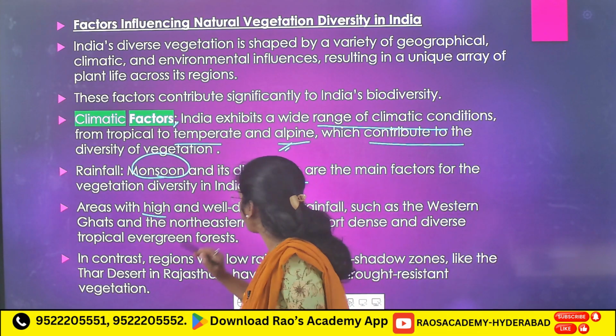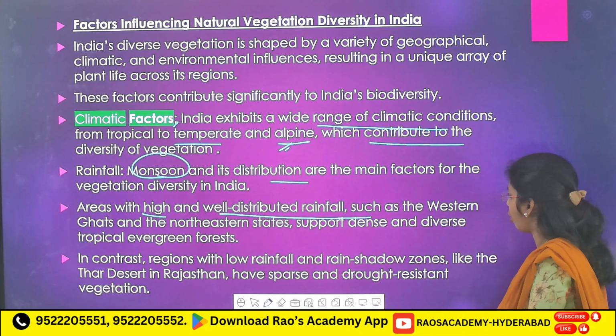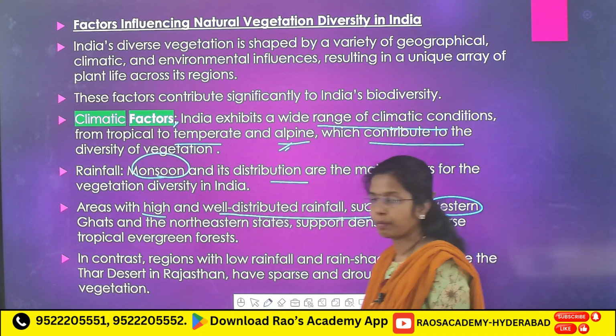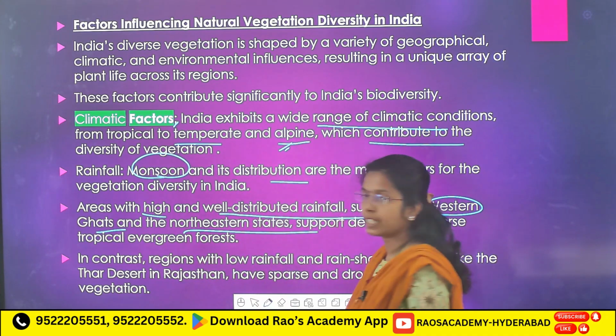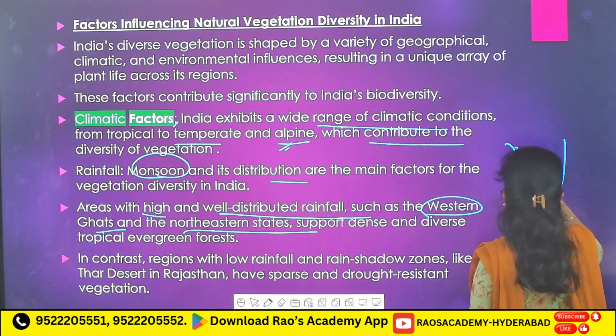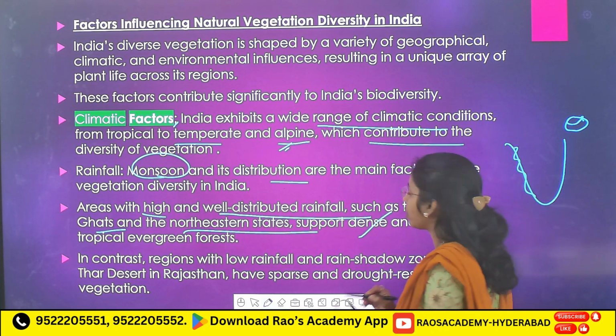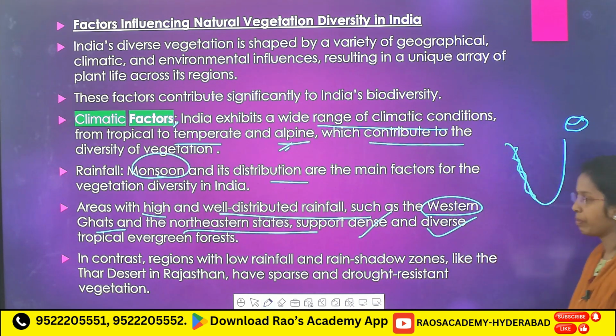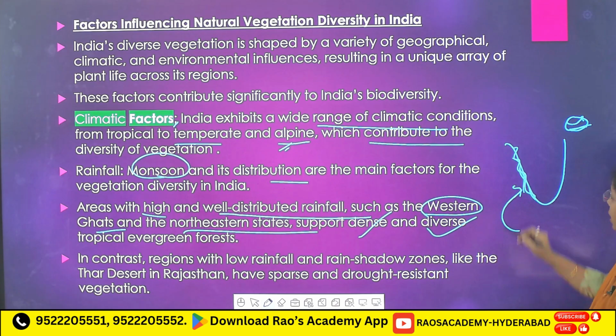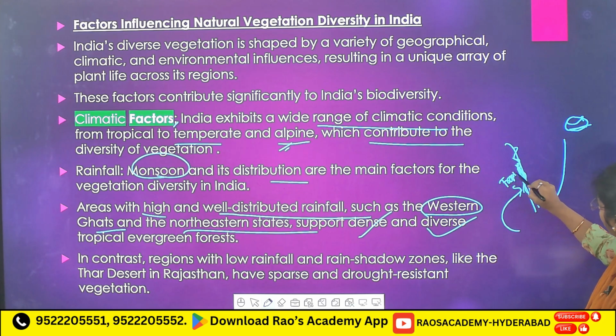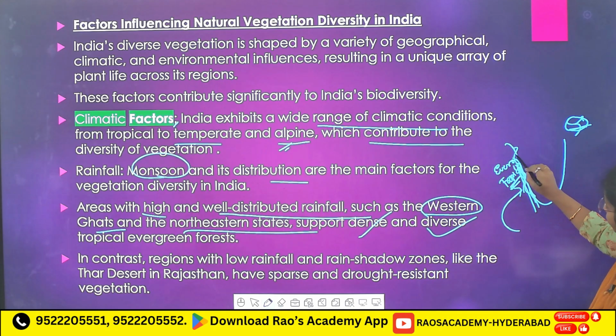Now, areas with high and well distributed rainfall such as the Western Ghats and northeastern states, here and here, we will see dense and diverse tropical evergreen forest. As the rain approaches here you will see heavy rainfall, and because of that heavy rainfall you will see tropical evergreen forest.